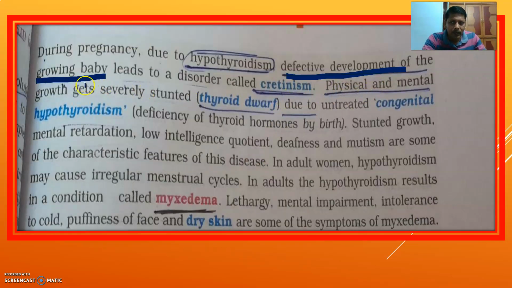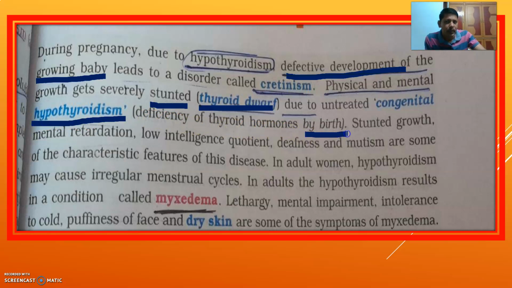Physical and mental growth gets severely stunted, and this child is called a thyroid dwarf. This is due to untreated congenital hypothyroidism, deficiency of thyroid hormones by birth. Stunted growth, mental retardation, low IQ, deafness, and mutism are the characteristic features of this disease.